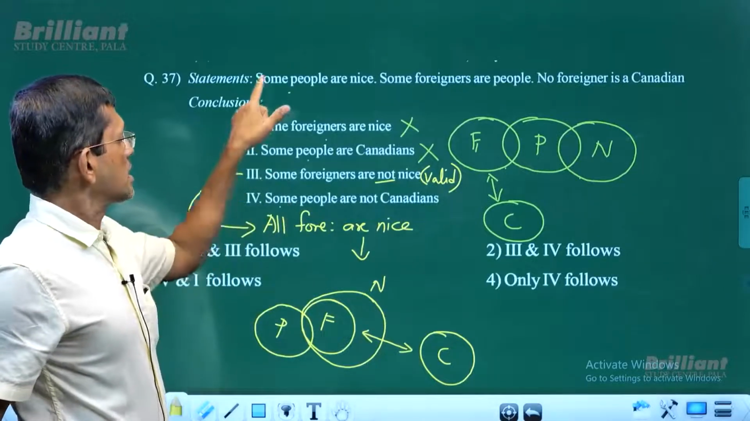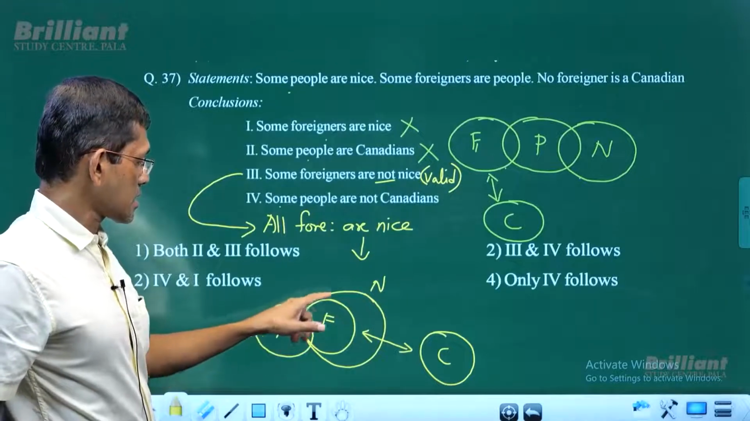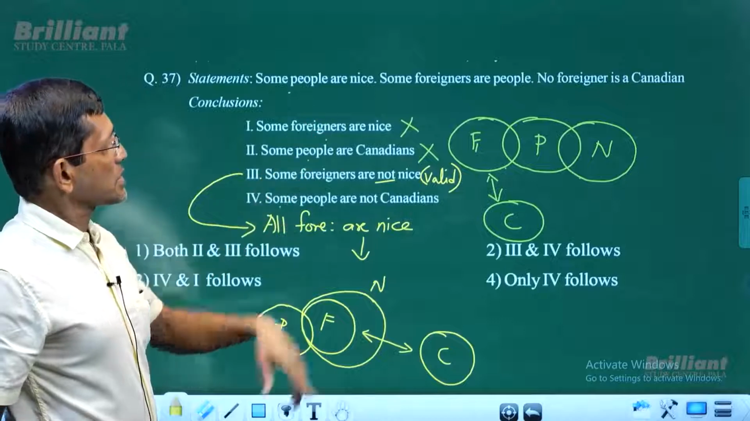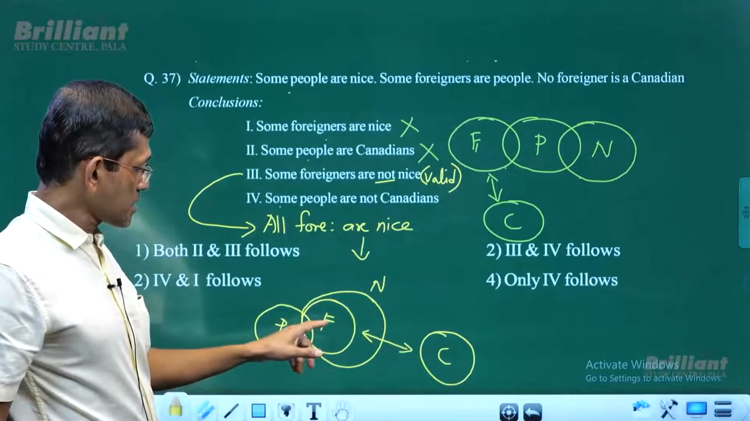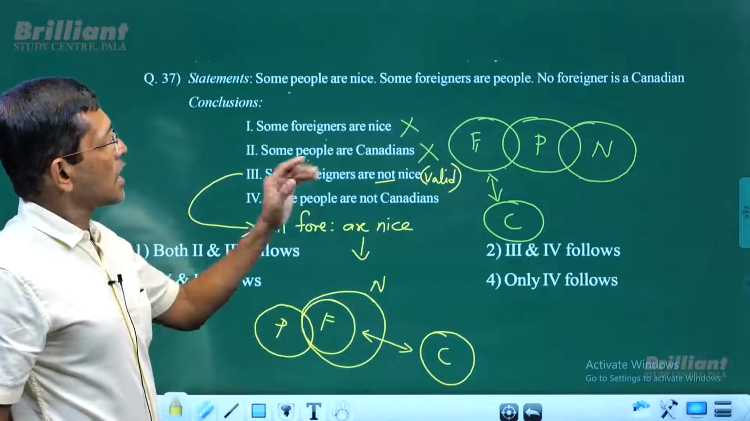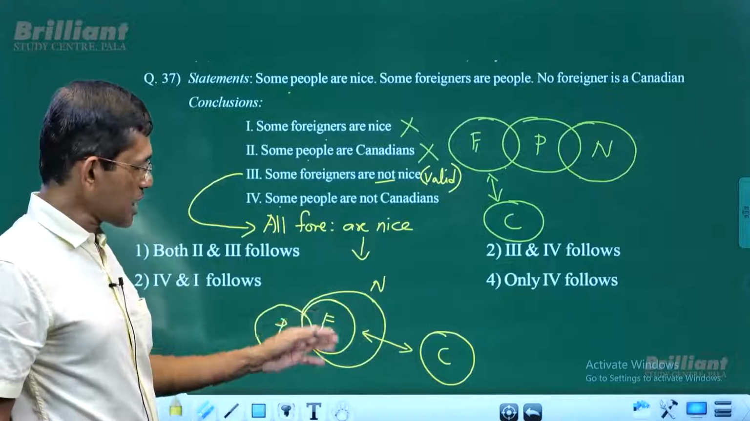We'll try that. Some people are nice. Well, some people are nice. That's correct. There is an intersection between people and nice. And some foreigners are people. Well, some foreigners are people. Definitely, some foreigners are people. And no foreigner is a Canadian. No foreigner is a Canadian. That's correct. So this new diagram exists.